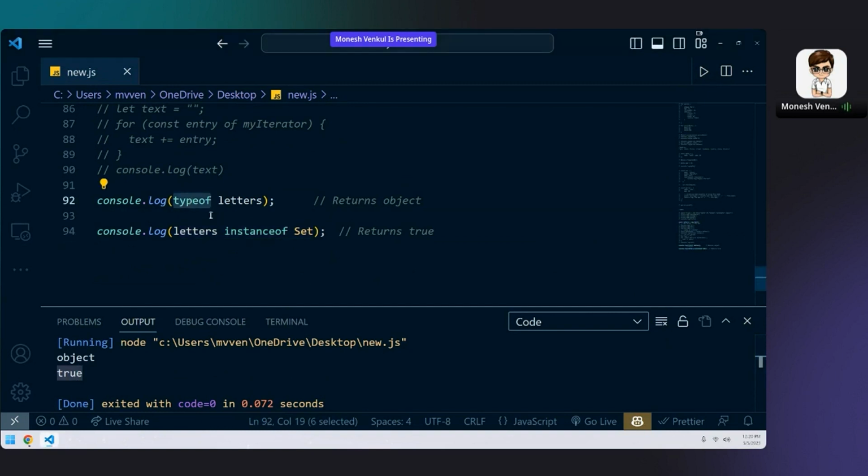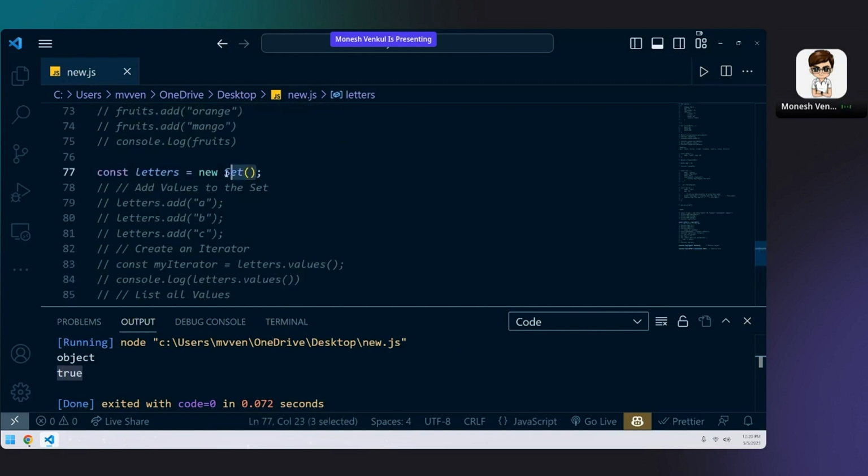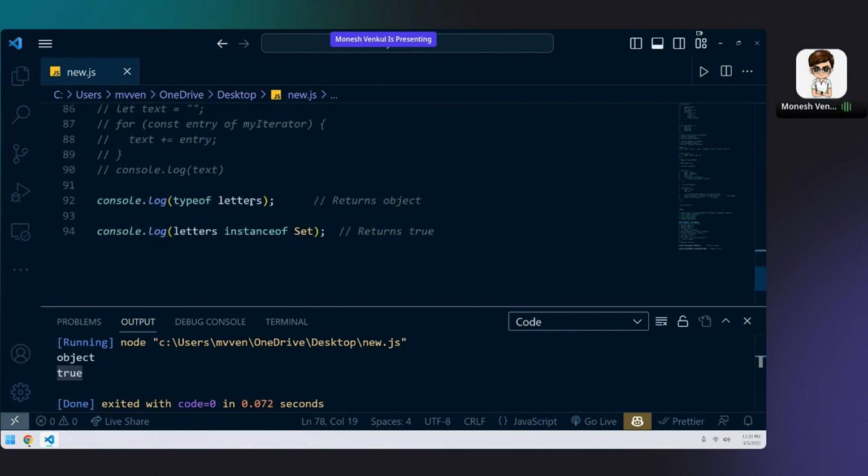There is a small difference between typeof and instanceof. Can you guess and tell me? Letters is a set, there is no doubt in it because letters equals new Set I have given it. And when I say typeof letters, it is not coming as set, but as object. But when I ask whether letters is an instance of Set, it is coming as true. Why is it a type of object and why is letters instanceof Set true? Guessing is also okay. Can anyone tell me why and put it in chat? Anyone?